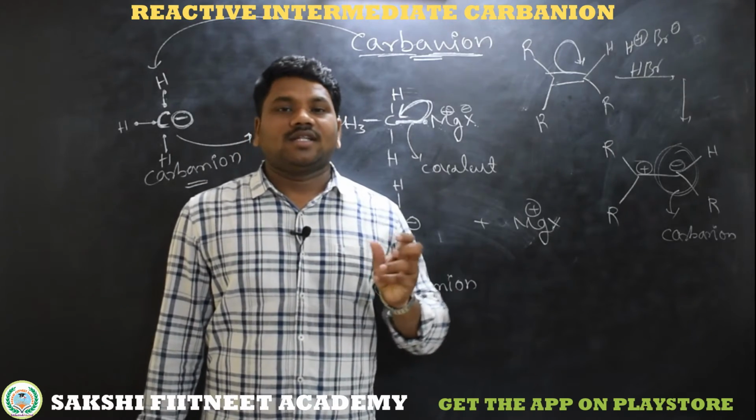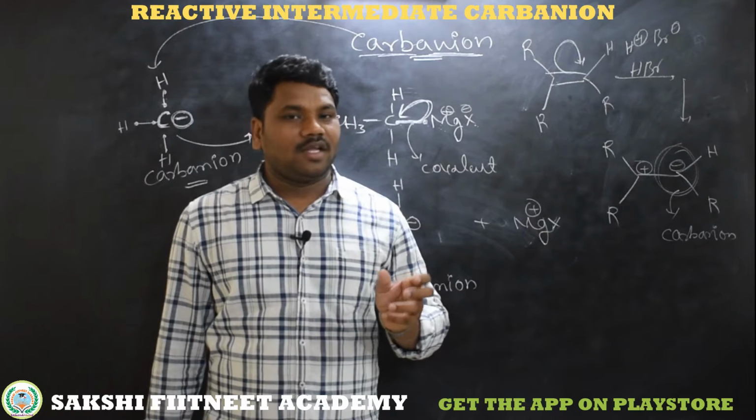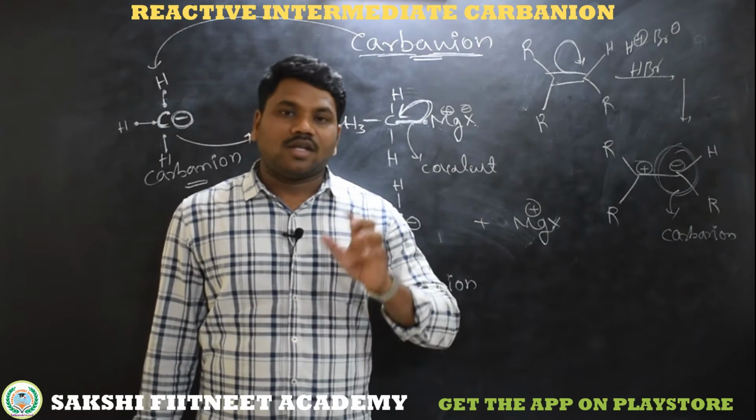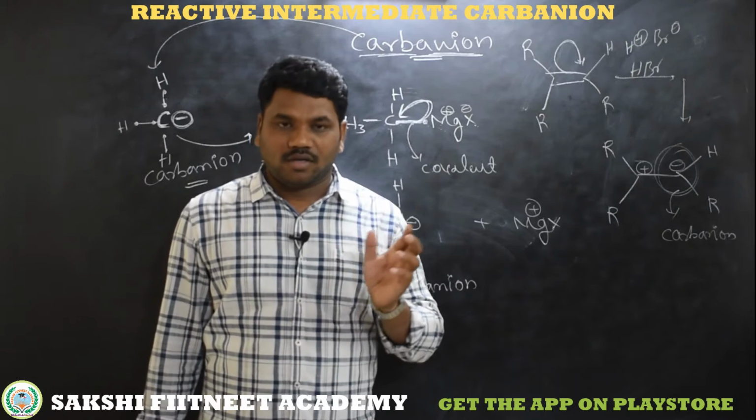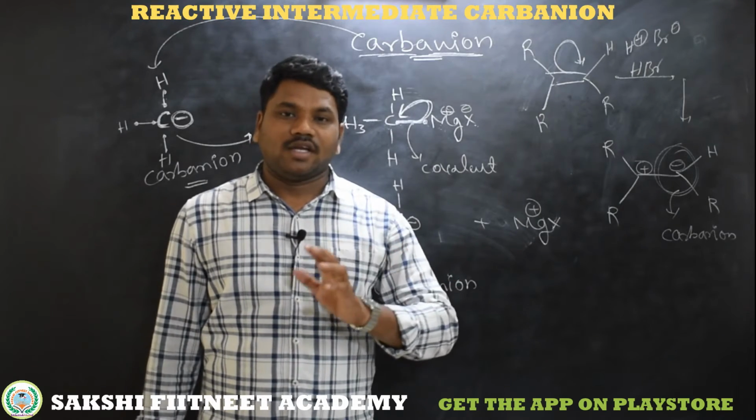So to decide the stability of carbocation, carbanion, carbon radical, we need to consider resonance, hyperconjugation and inductive effect.